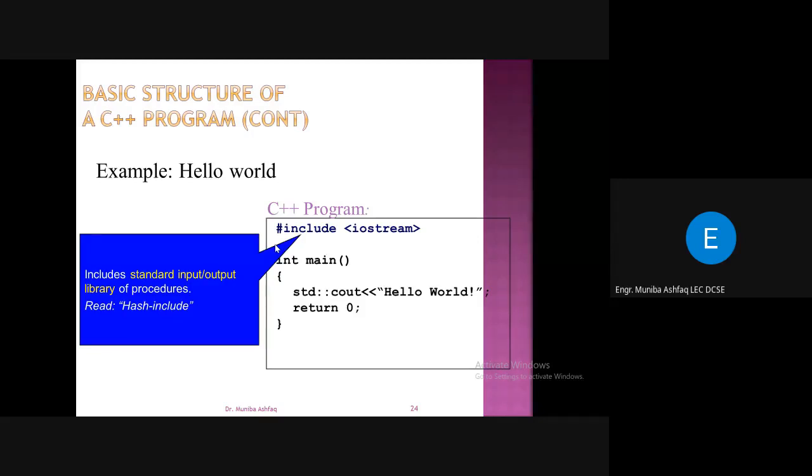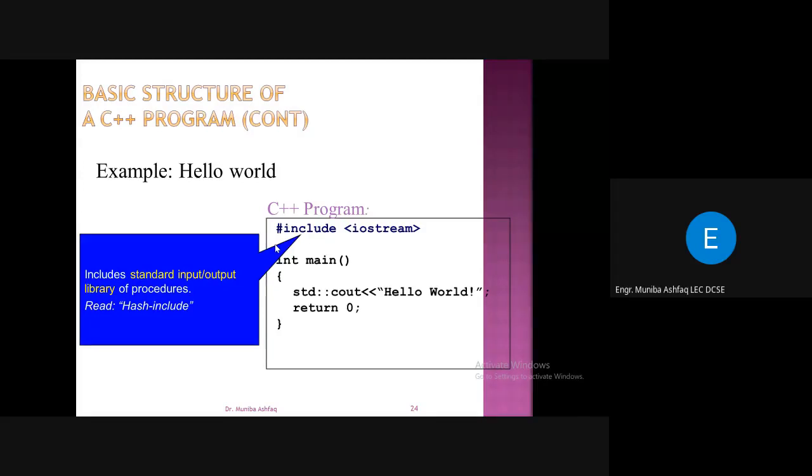Actually, most of the programs have some inputs that include some outputs to show. So it's a very common thing, right? This functionality has been included in one of the standard libraries, and the part of that standard library is the input output library, which is the iostream library.